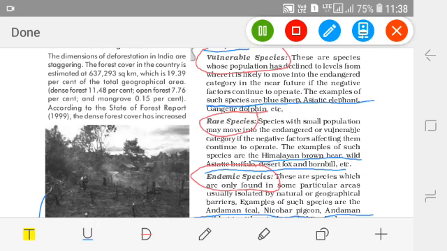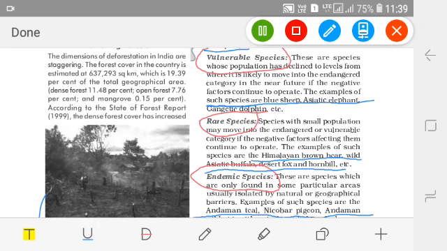Next comes the rare species. As the word says, they are fewer even than the vulnerable ones. They have a very small population, and they fall between endangered and vulnerable. The examples of these rare species are the wild Asiatic buffalo, hornbill, and others.